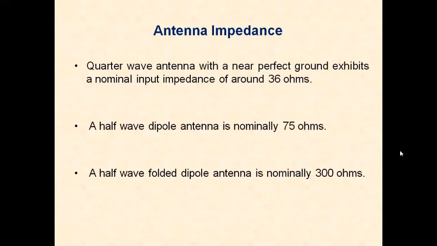This parameter is also very important. When the antenna is folded, we get more impedance. This 300 ohms will be a near perfect match to the space impedance, which is 377 ohms. So a folded dipole will be better coupled to space compared to a half wave dipole and a quarter wave monopole.